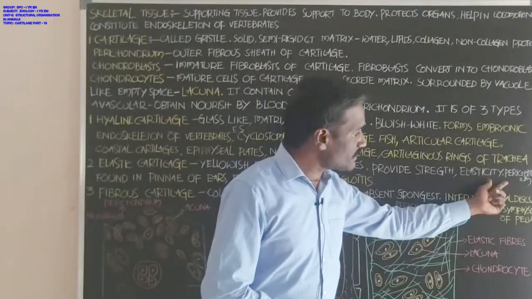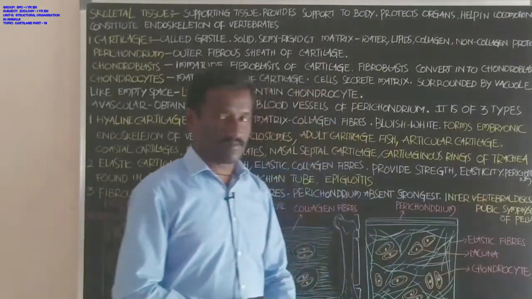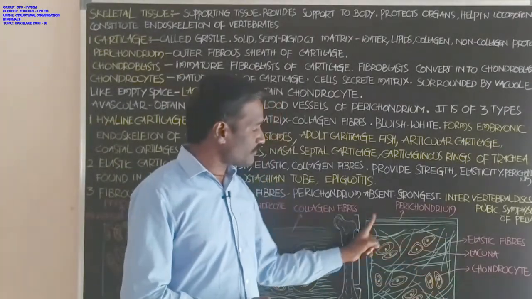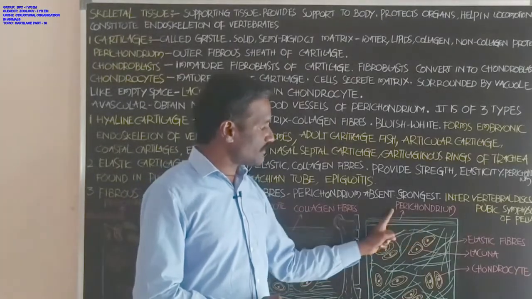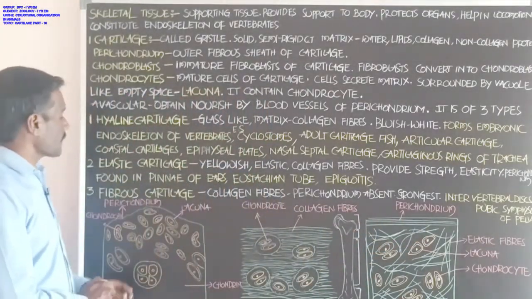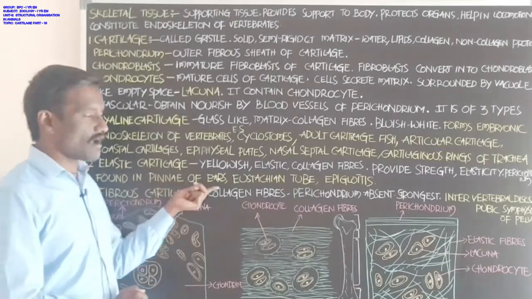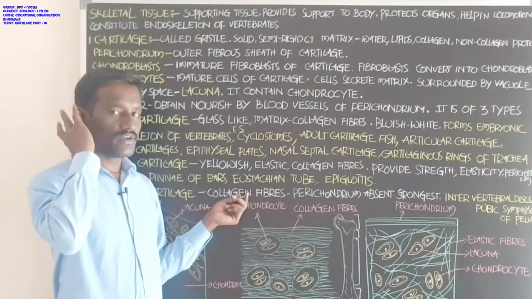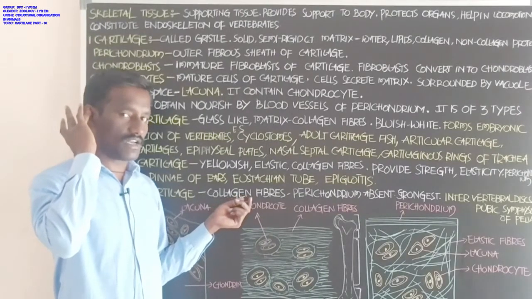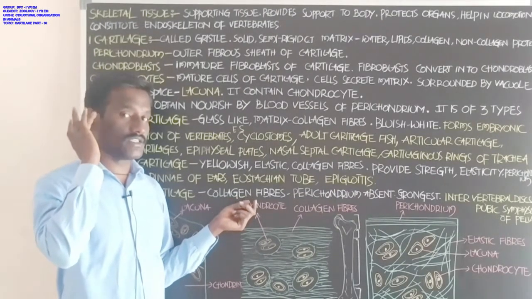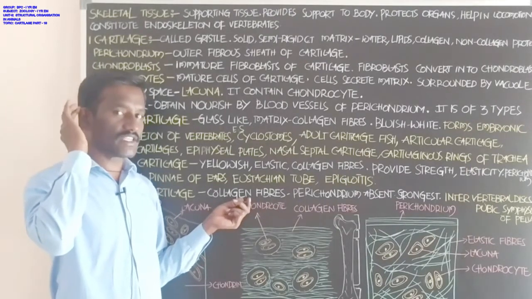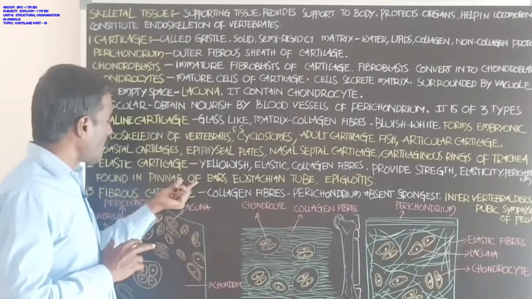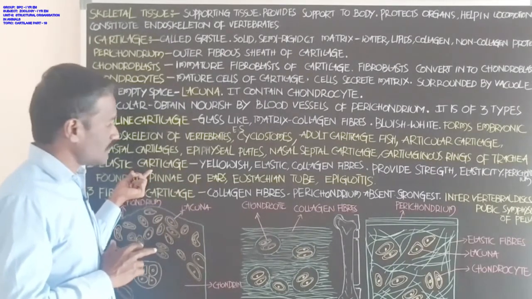It is also covered with perichondrium; the entire cartilage is covered with perichondrium. Next, it is found in the pinna of the ear. The pinna is the outer part of the ear, the entire external ear, and it is made up of elastic cartilage.